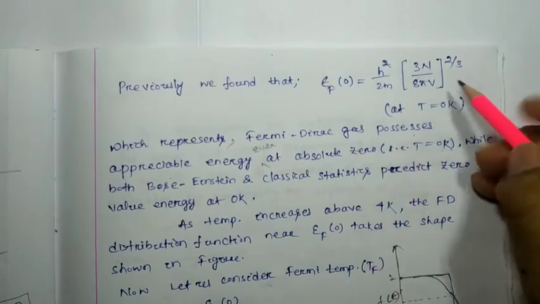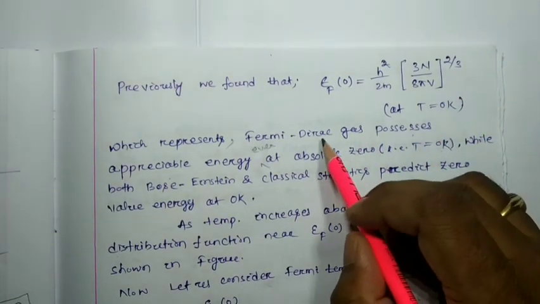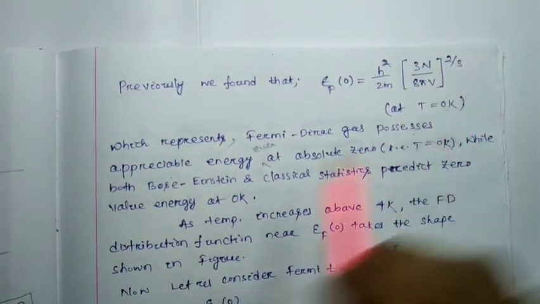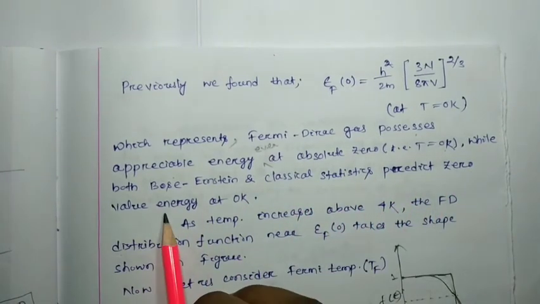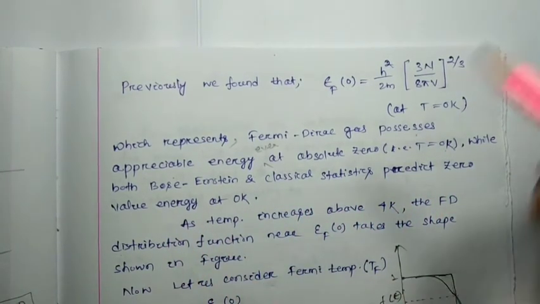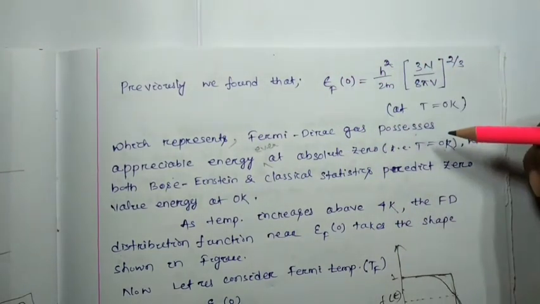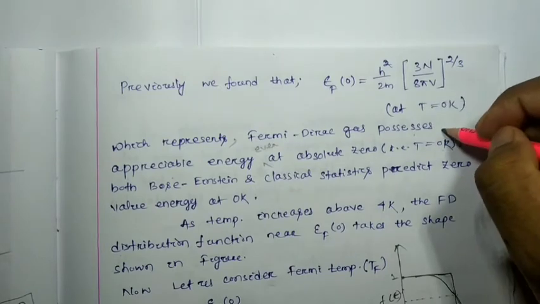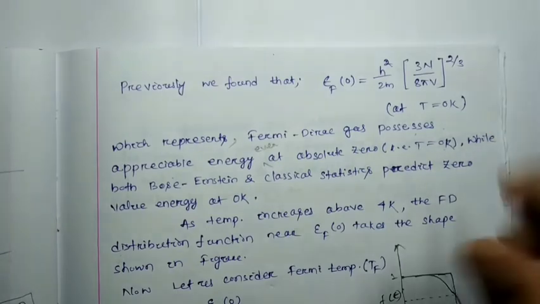That means this expression represents that even at 0 Kelvin, Fermi-Dirac gas has some energy, while both Bose-Einstein and classical statistics predict zero energy at 0 Kelvin. That means these expressions tell us that even at absolute 0, the Fermi-Dirac gas or fermions possess some energy.